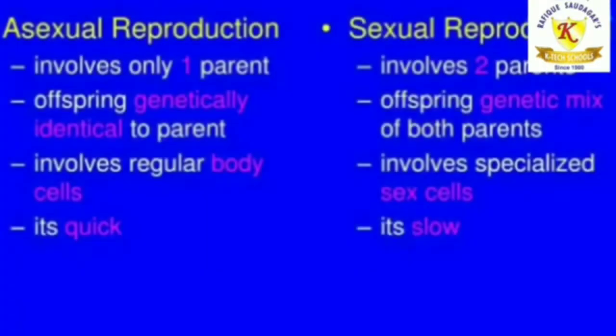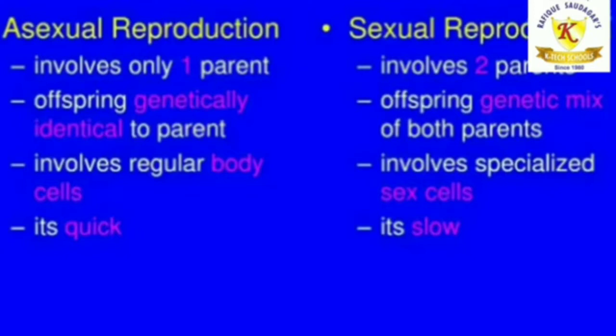Now there are two types of reproduction: asexual reproduction and sexual reproduction. What is asexual reproduction? It involves only one parent and the offspring is genetically identical to the parent. It involves regular cells and it is a quick process.